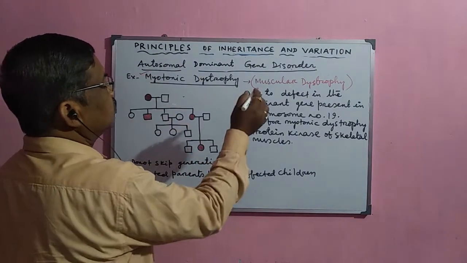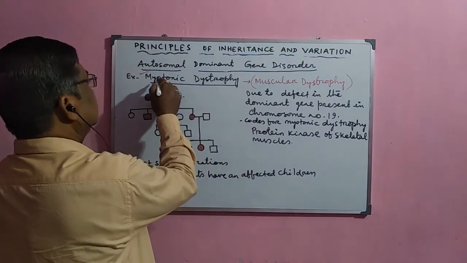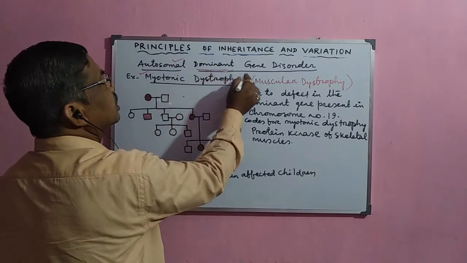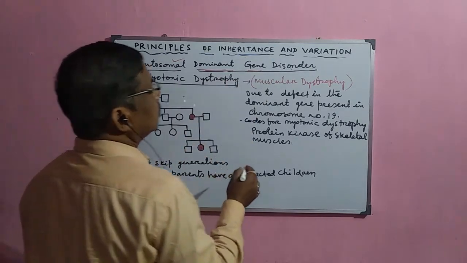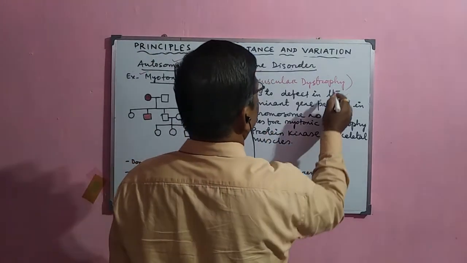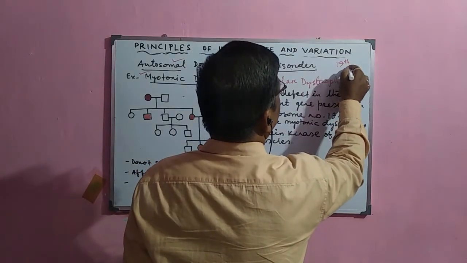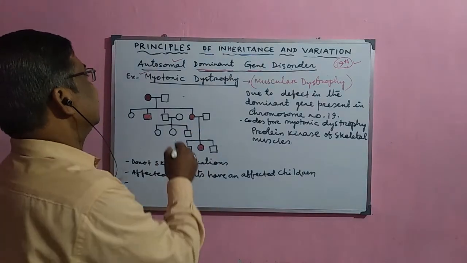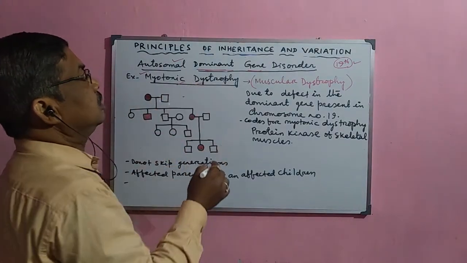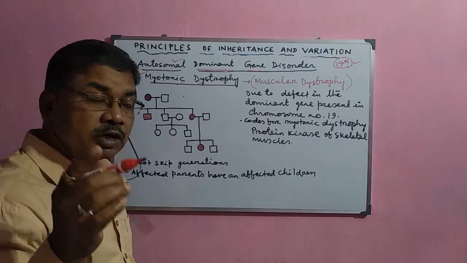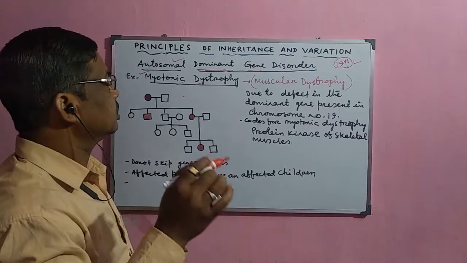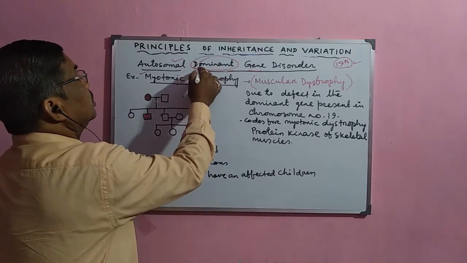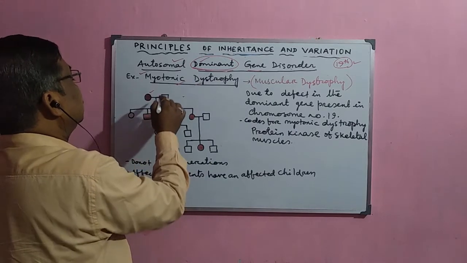This is a common muscular dystrophy disorder which normally occurs due to a defect in the autosomal dominant gene. That means the autosomal dominant gene, which is normally present on the 19th chromosome, and due to a defect in this gene, myotonic dystrophy occurs. This is a muscular dystrophy, or muscular disorder, in the skeletal muscle. Now, how is this dominant gene actually inherited from parents to their offspring?